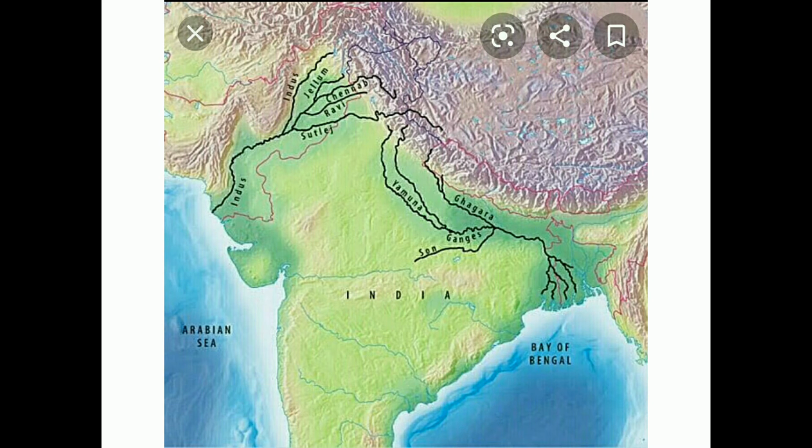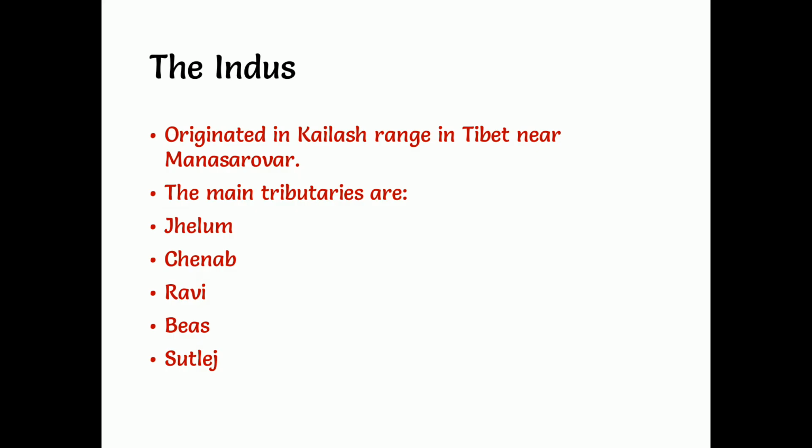You can see the Indus river system. The main tributaries of the Indus river are Jhelum, Chenab, Ravi, Beas and Satluj. These are the five important tributaries. These five rivers flow in the Punjab region also.